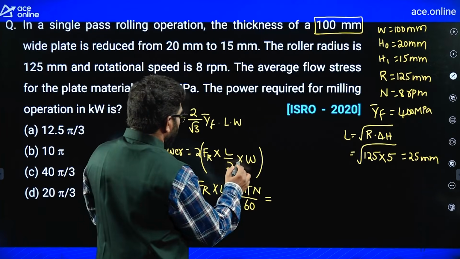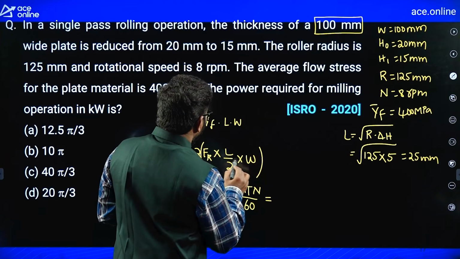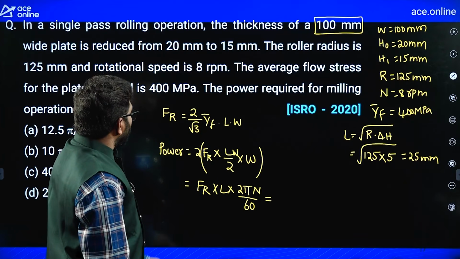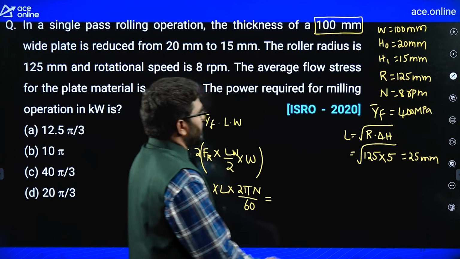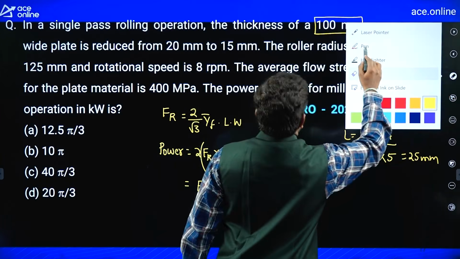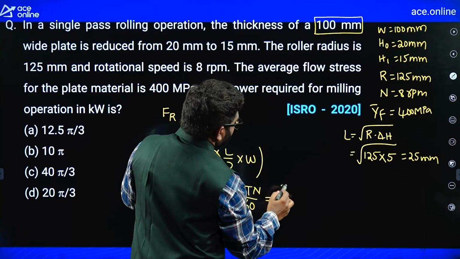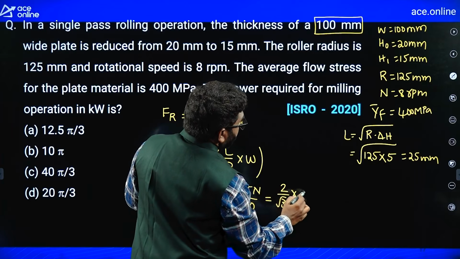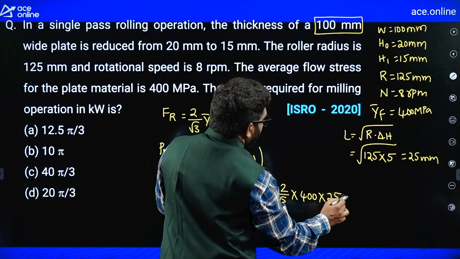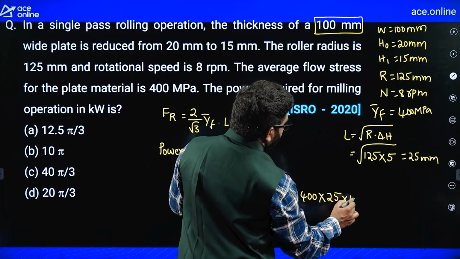L into W also we should take. Okay, now listen. F is 2 by root 3 into 400 into L 25 into omega 100.